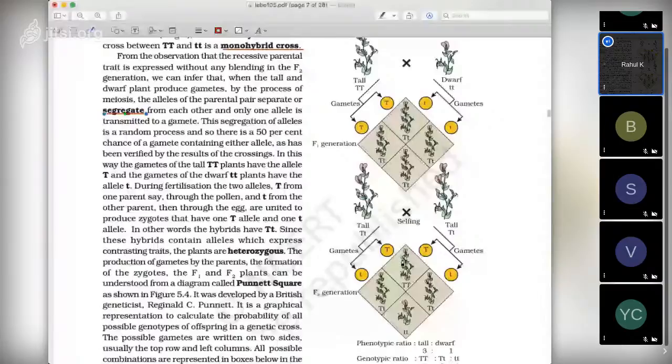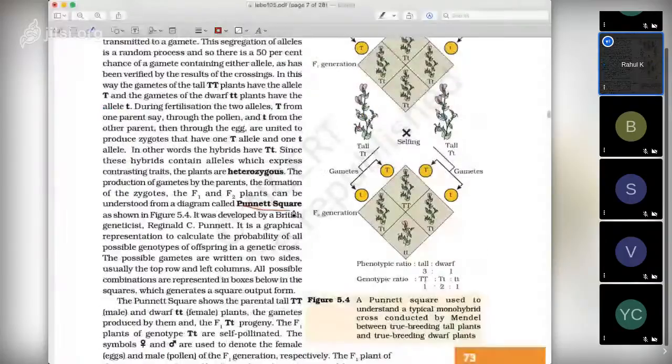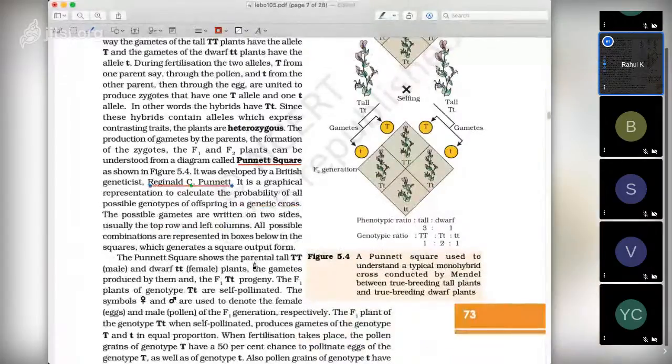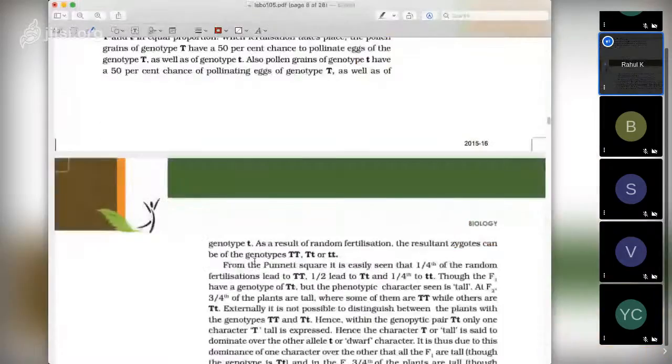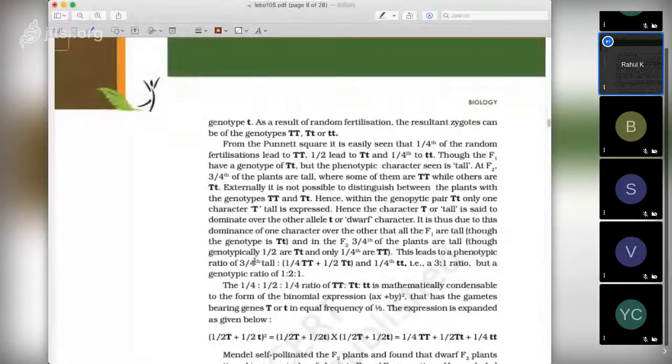Okay. So this is called a Punnett square. When you express this cross with a diagram, it was given by Reginald C. Punnett. That's why it is called a Punnett square, of course. And here is the explanation of the same thing we have discussed. And let's come to this point.